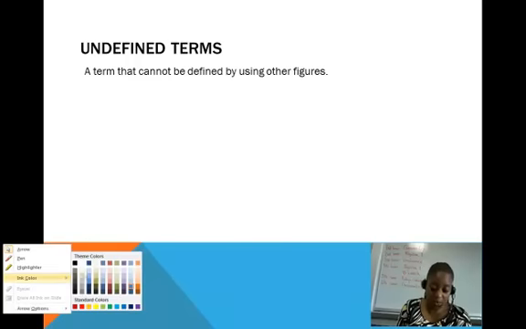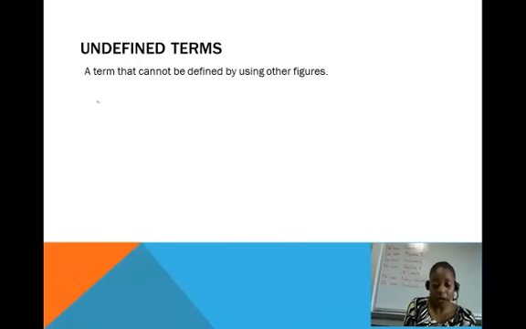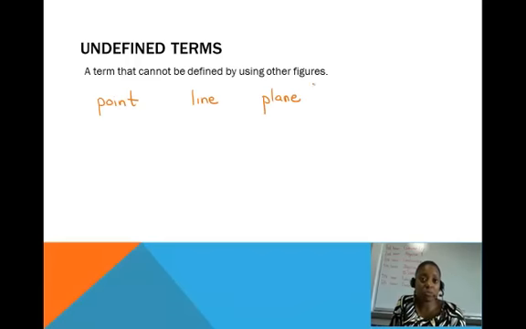So the three undefined terms that we're going to talk about are a point, a line, and a plane. Now that's not that they don't have definitions, they're just more difficult to define, but we're going to do our best to describe what they are so we can use them in future terms.